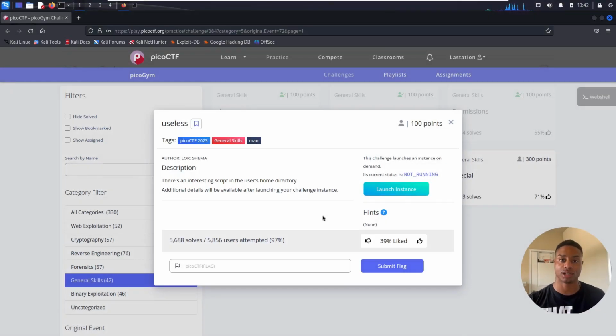Continuing on in the general skills from picoCTF 2023, we have the useless challenge. Let's see why it's named that. Why is it called useless? So the description reads, there's an interesting script in the user's home directory. Additional details will be available after launching the challenge instance.